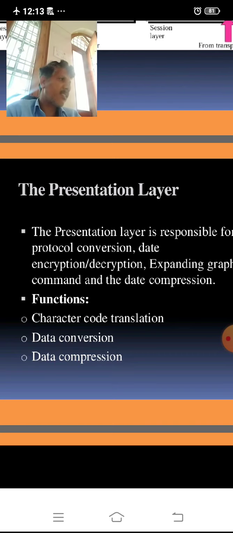When it is compressed, the network layer or transport layer can carry such messages easily.